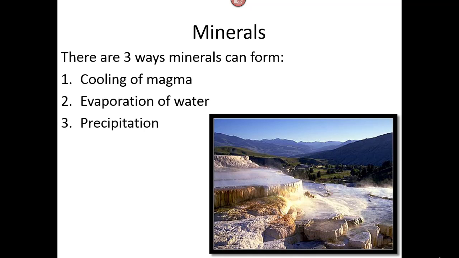And third is by precipitation. Precipitation in this case is not what you think of like rain or snow, but it's the product of a chemical reaction. So when two chemicals or two compounds are mixed together, a solid might precipitate out of that reaction. So it's a solid that forms as a result of a chemical reaction.